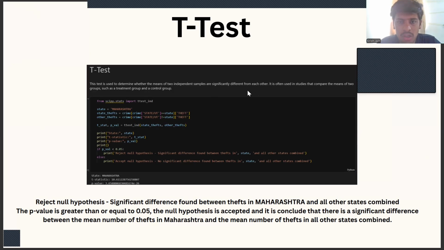Here we have performed the test between Maharashtra and the other states under the category of theft. We have found that there is a significant difference between theft in Maharashtra and all other states combined. If the p-value is greater than or equal to 0.5, then the null hypothesis is accepted. And it is concluded that there is a significant difference between the mean number of thefts in Maharashtra and the mean number of thefts in all other states combined. Thank you.